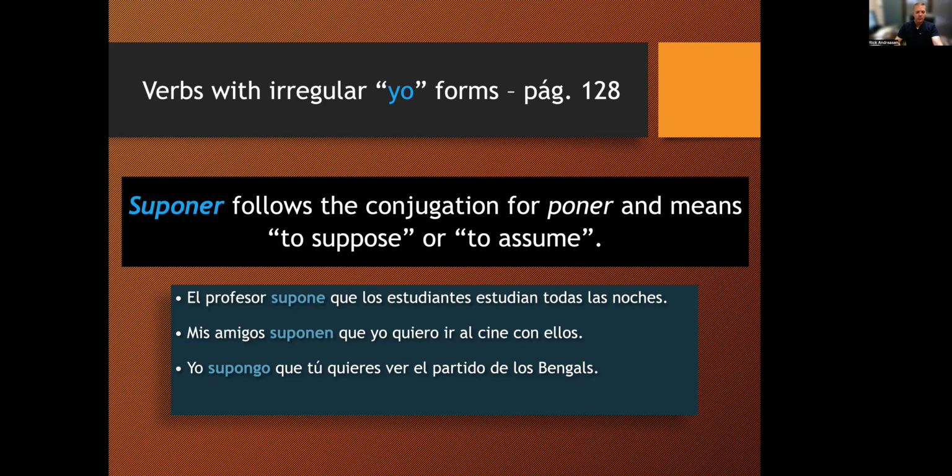El profesor supone, assumes or supposes, que los estudiantes estudian todas las noches. Mis amigos suponen que yo quiero ir al cine con ellos. Yo supongo que tú quieres ver el partido de los Bengals. I assume or I suppose you want to see the Bengals game. And hopefully that's correct. Okay, so that's suponer, which follows the same conjugation as the verb poner.